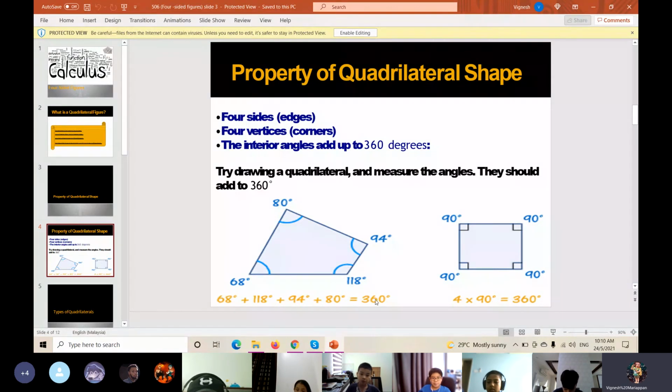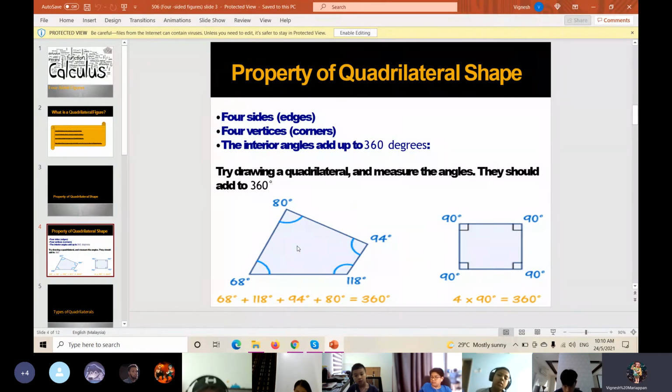You add up everything and then subtract from 360 degrees to find the unknown angle. Is it okay? Understand or not? The interior angle should be 360 degrees.